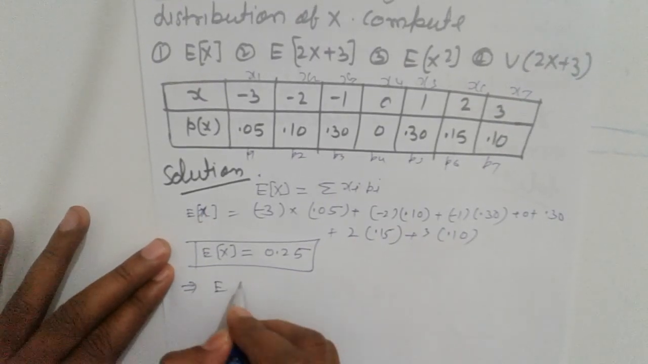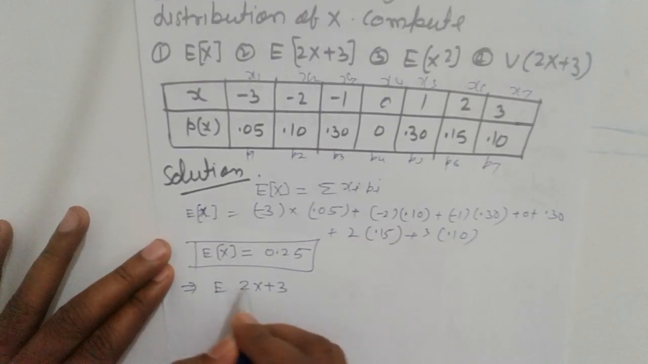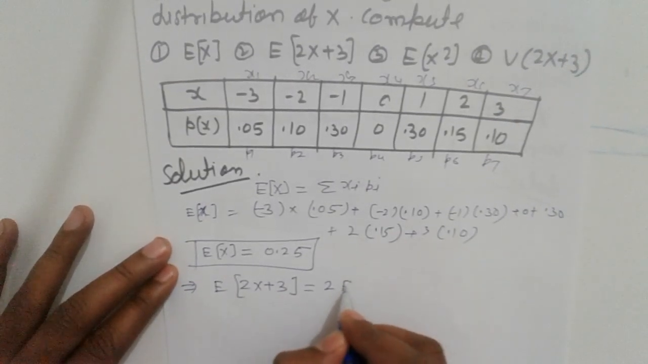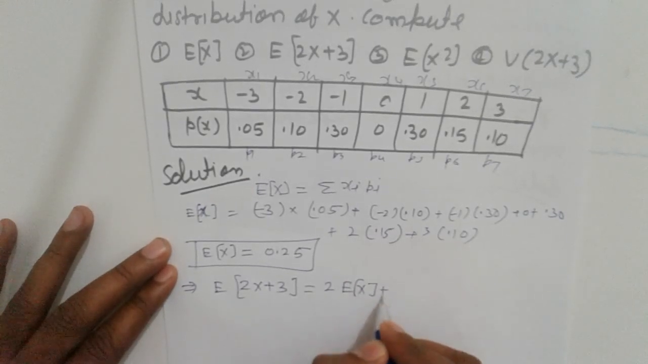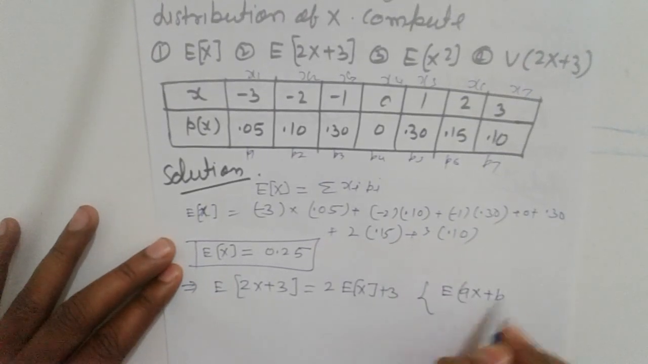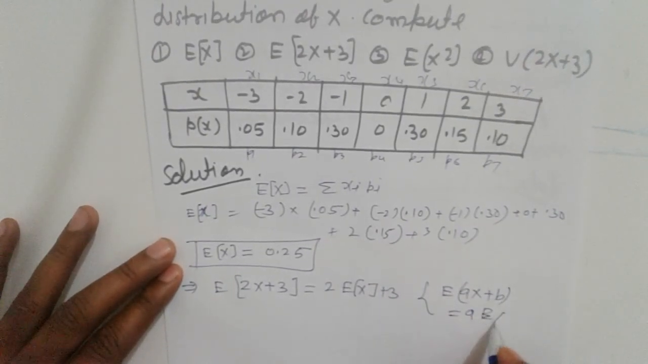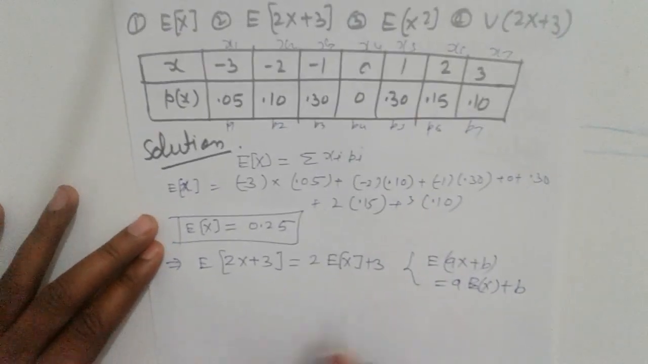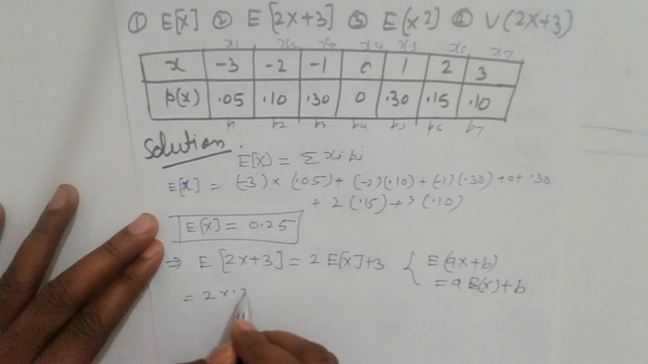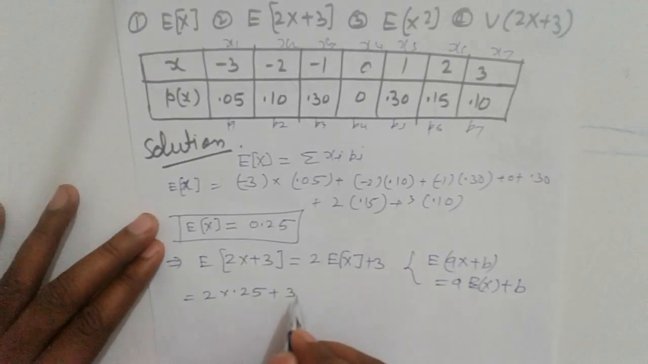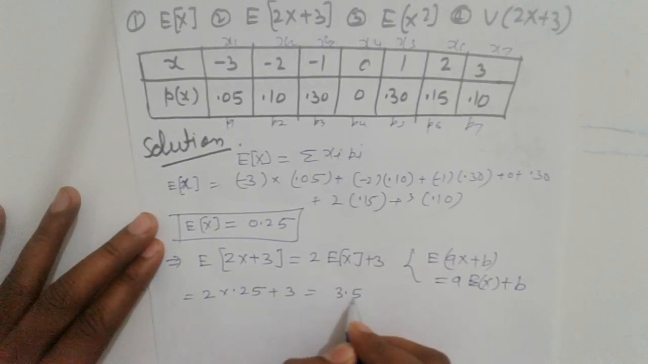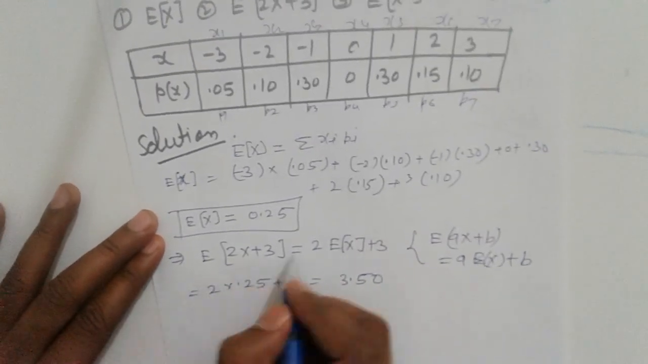Second, E[2X plus 3]. So what is this? Write down the formula for E[aX plus b], that is a E[X] plus b. So here that is 2 times E[X], which we found, 0.25, plus 3. Then simplify, we get 3.50. That is the value of this.